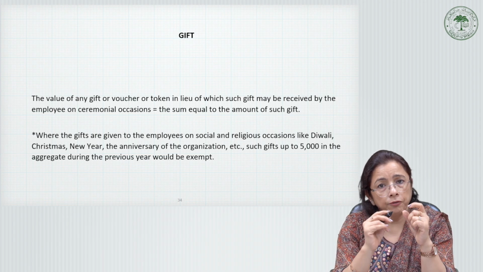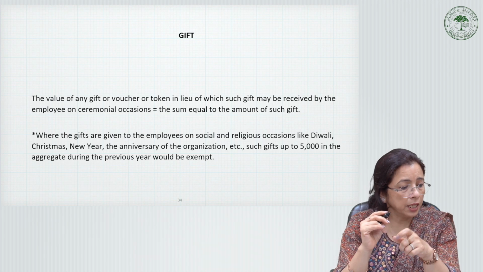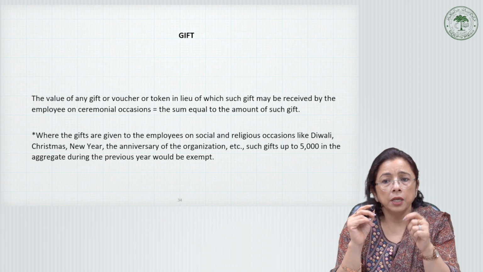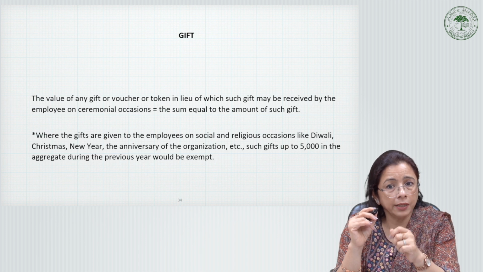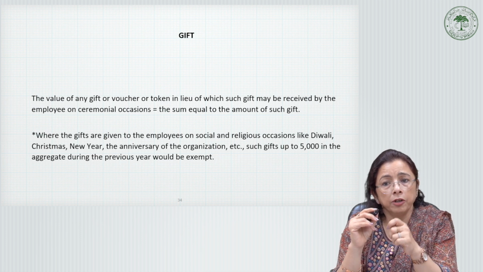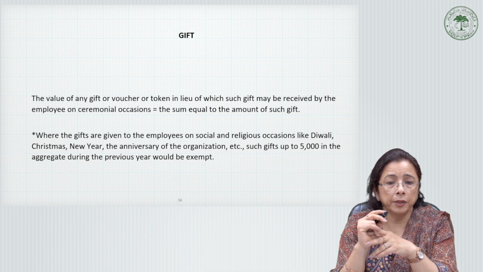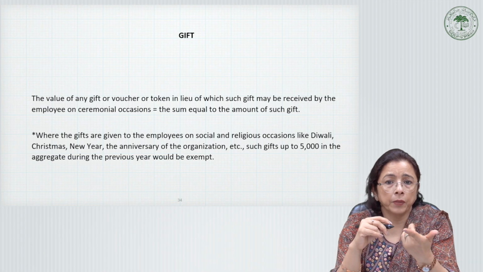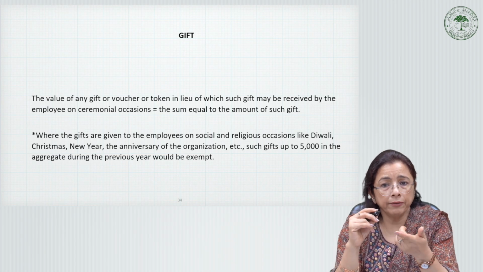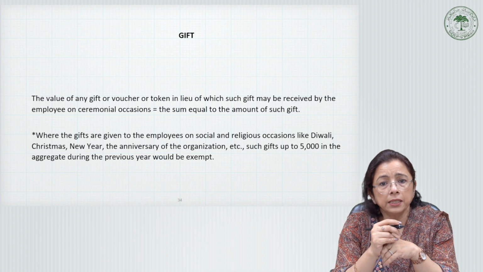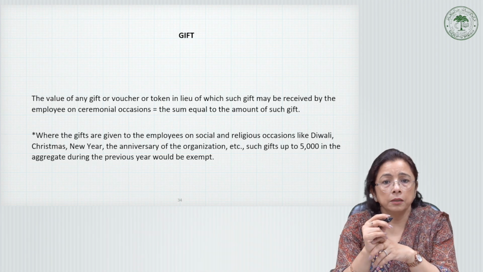Okay, so if the gift remains within the limit of rupees 5,000, it will be exempted. But if it goes beyond that, it will be taxed. So that perquisite in aggregate beyond 5,000 would be taxed as a perquisite.